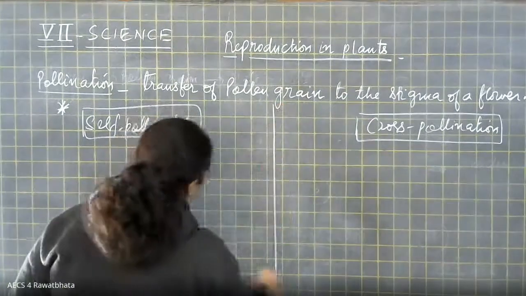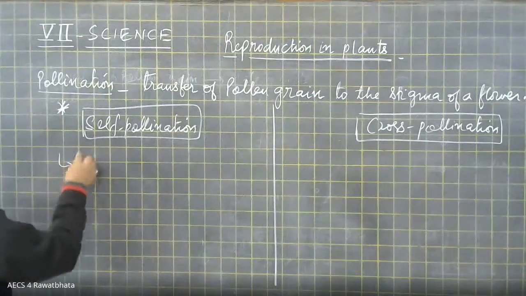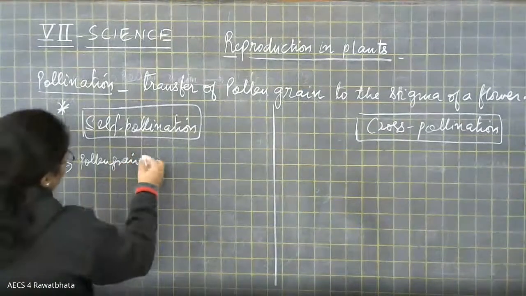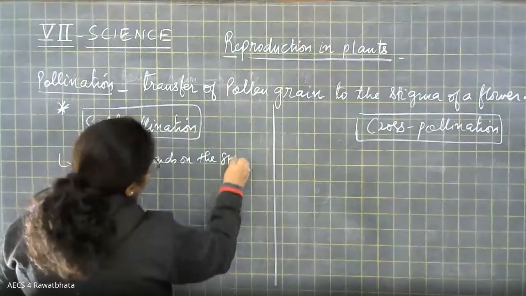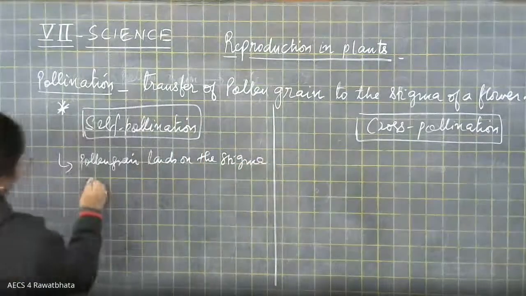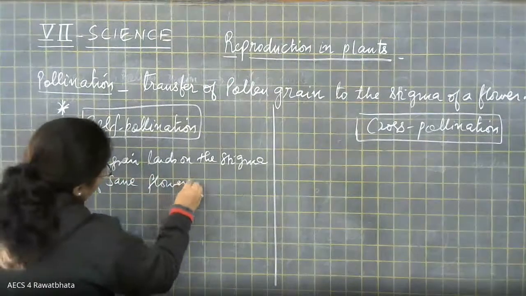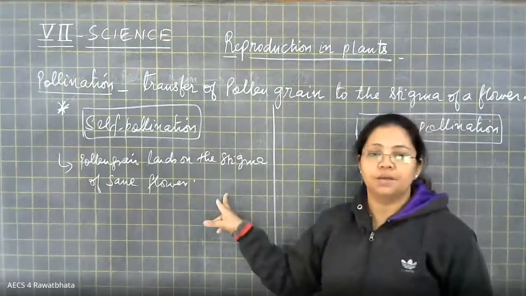Self-pollination and cross-pollination. In self-pollination, the pollen grain lands on the stigma of the same flower.